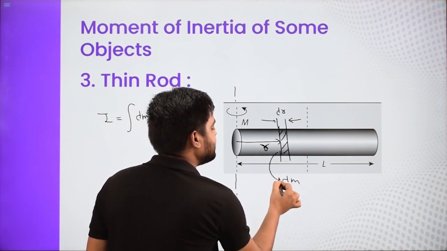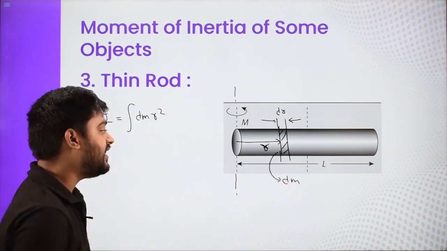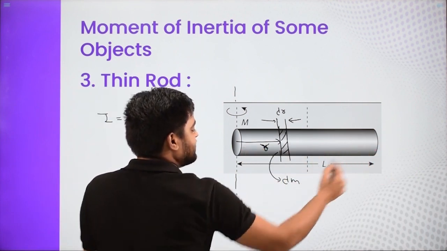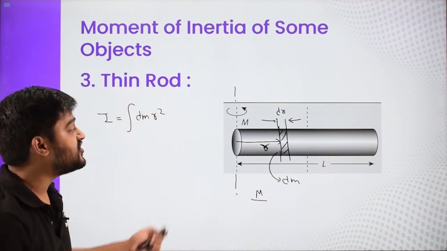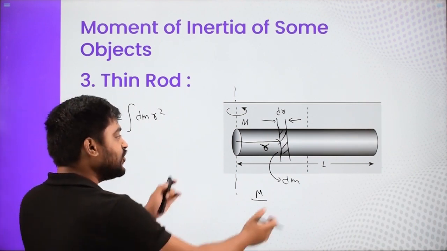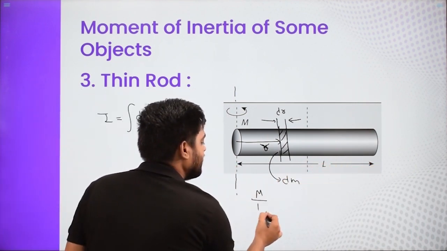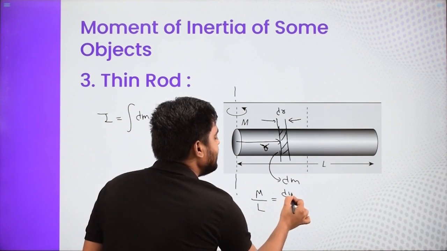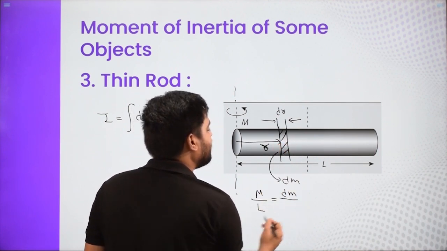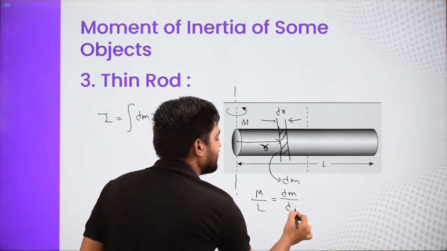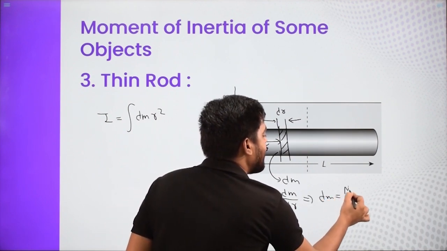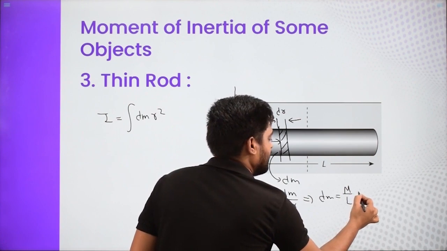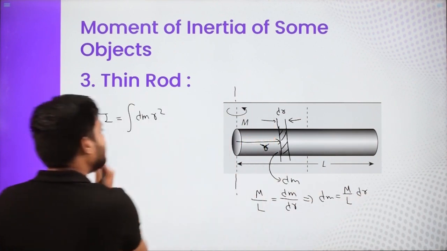Mass of this part is dm. We have already learned how to do that. We'll say total mass divided by total length, because mass is distributed over a length. So total length of the rod is L, which should be equal to dm, this mass, divided by the length of this part, which is nothing but dr. And that gives me dm is nothing but (m/L) dr. Put the value and integrate.